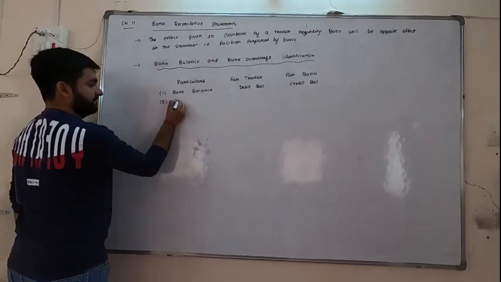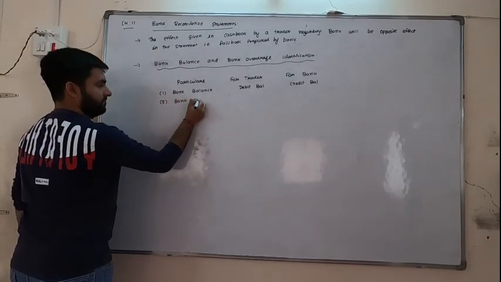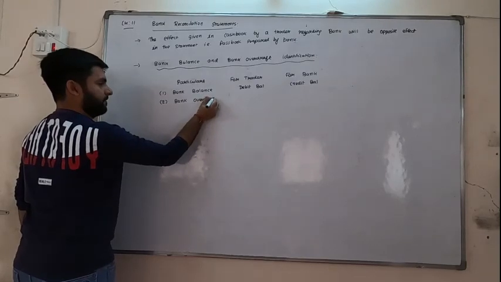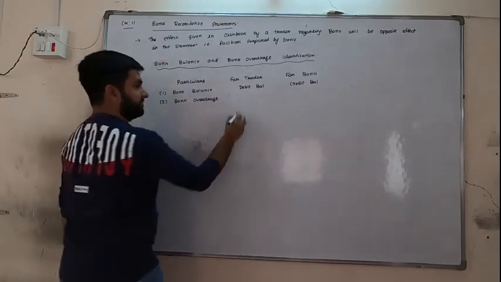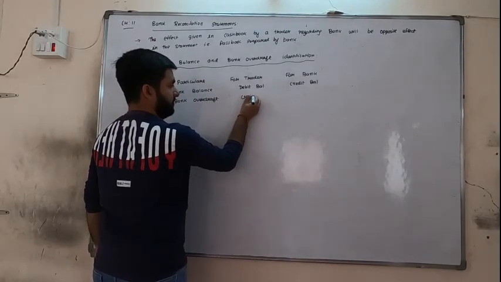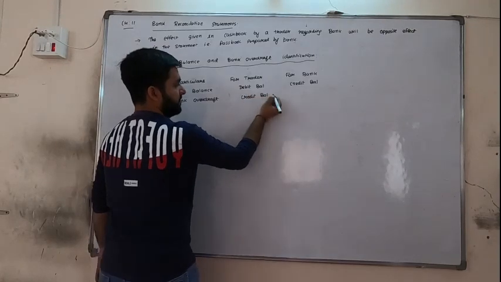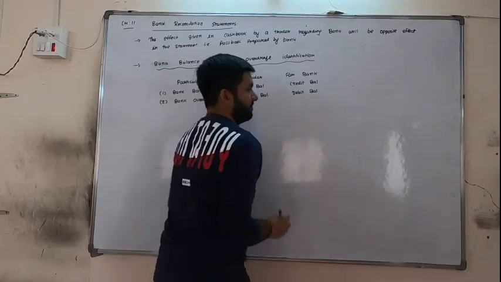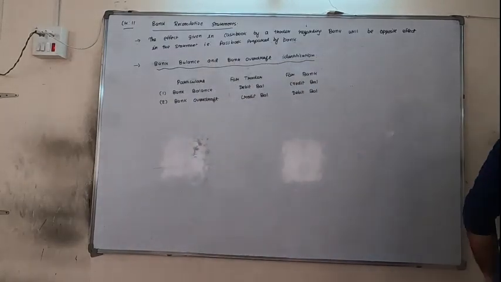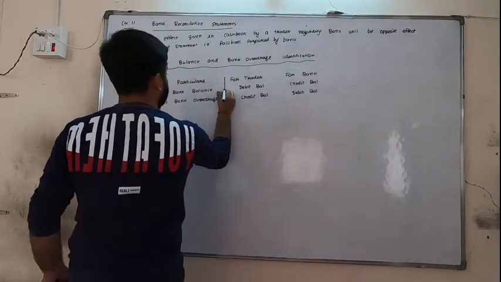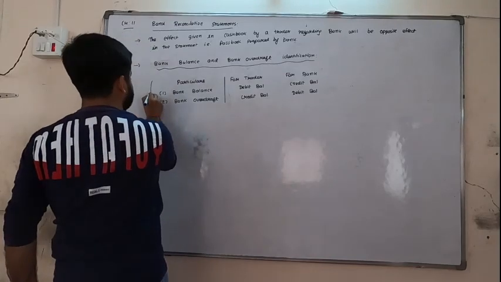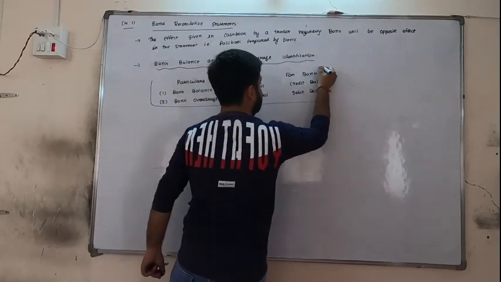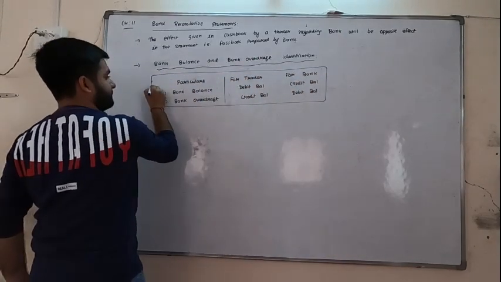In the same way, bank overdraft will be a credit balance for us and will be a debit balance for the bank. So write these things, how we will identify both the balances, that is debit balance and credit balance.